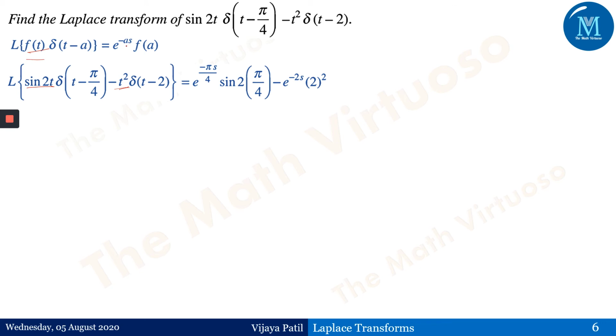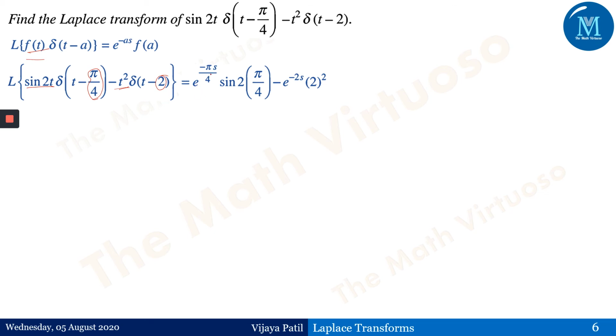So it's e to the power minus as. What is the value of a in the first case? Just a minute, I'll erase this out. Okay, so this is the value of small a in the first term. The value of small a in the second function is 2.